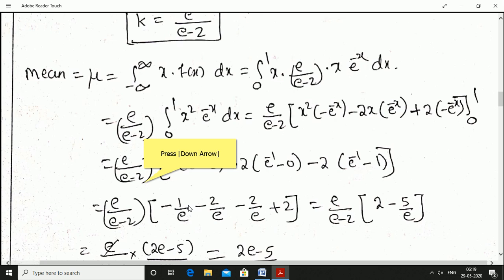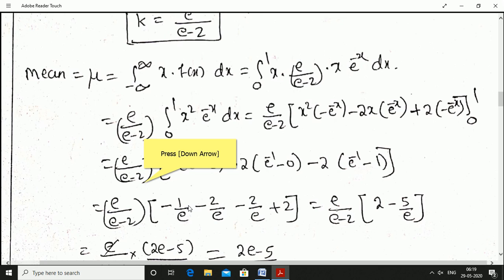Product of two terms. First term x square. Integral of second e power minus x integration is minus e power minus x, minus derivative of first. X square differentiation is 2x. Integration of minus e power minus x, minus constant, e power minus x integration is minus into e power minus x. Minus into minus becomes plus e power minus x, plus second derivative of x square.